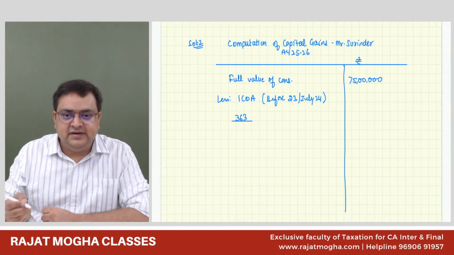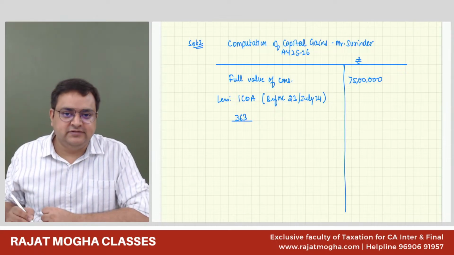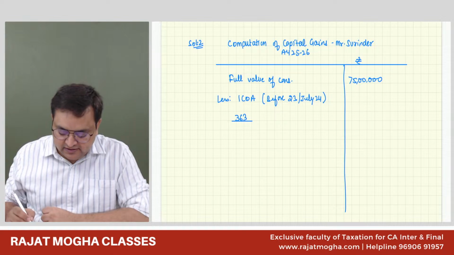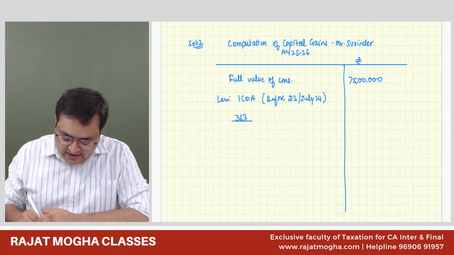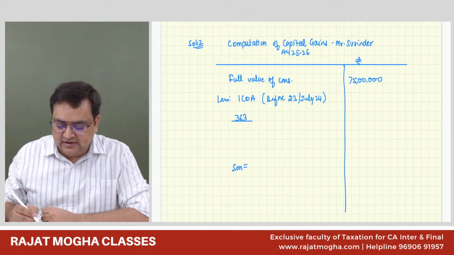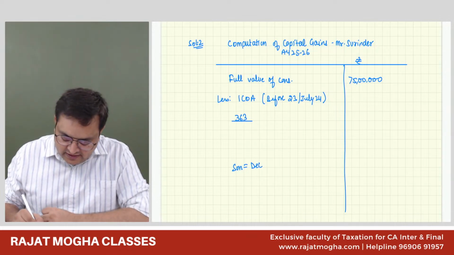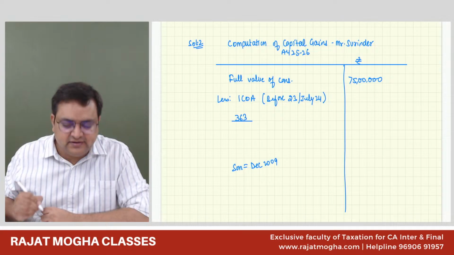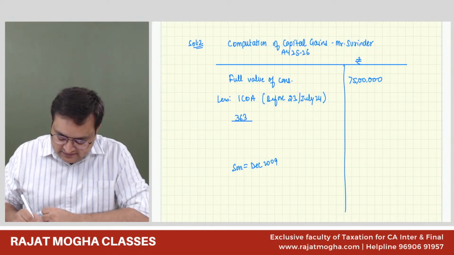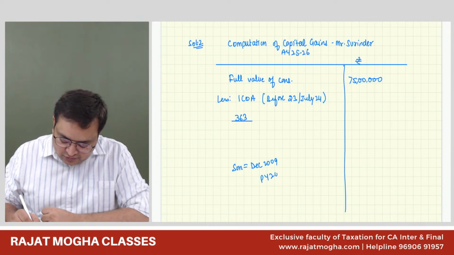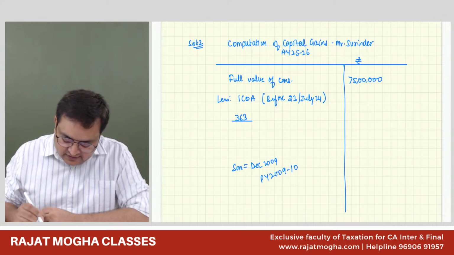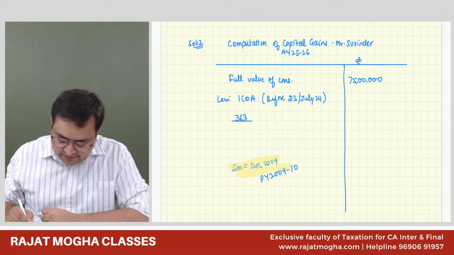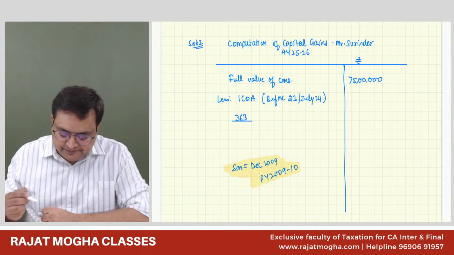Now, CI of the year of acquisition. If you see, this assessee's son, don't write this, this assessee's son has acquired it in December 2009 from his father. So this is the previous year 2009-10. So his son acquired in the previous year 2009-10.